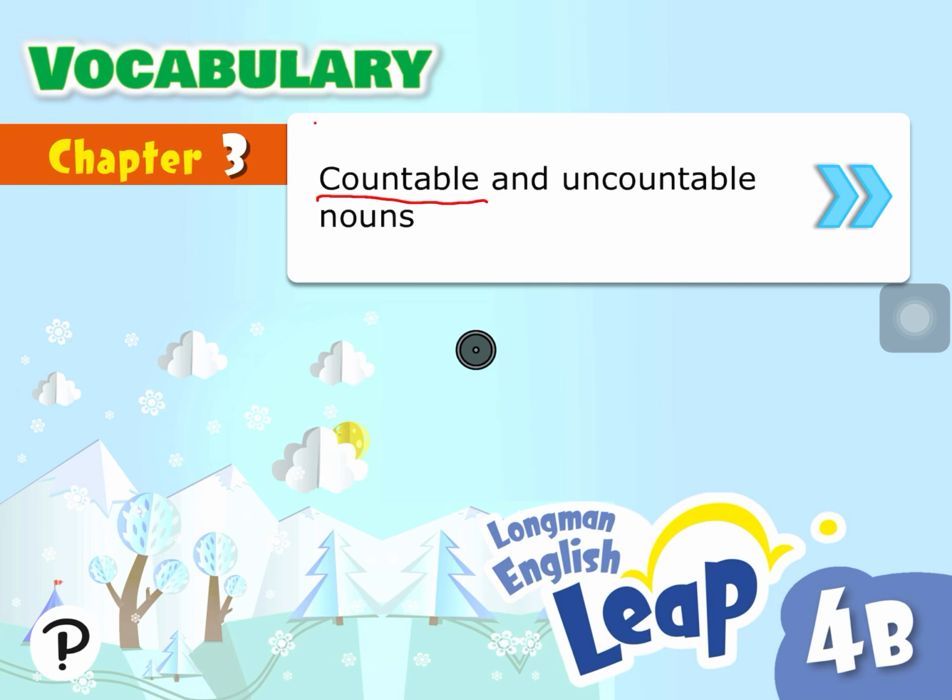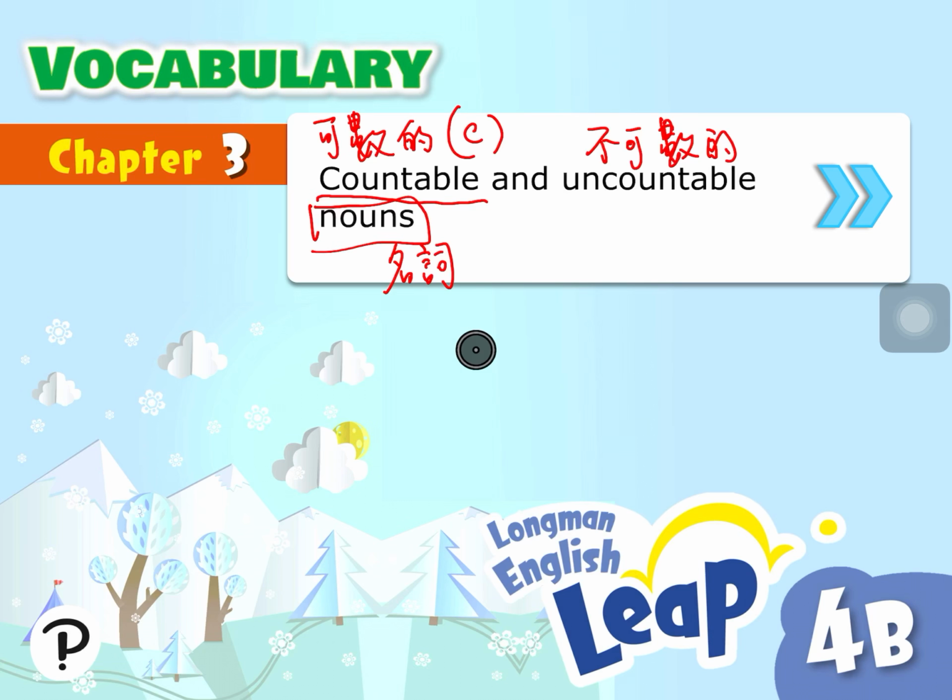Countable in Chinese means 可數嘅，可以數嘅, can be counted, and uncountable means cannot be counted, 不可數的. And it should be a noun, 名詞. So we can't use uncountable or countable with verbs. We have to use it with nouns. 只有名詞先可以數到同數唔到嘅啫，動詞係唔可以數嘅。Okay? We always use big C to stand for countable, and big U to stand for uncountable.